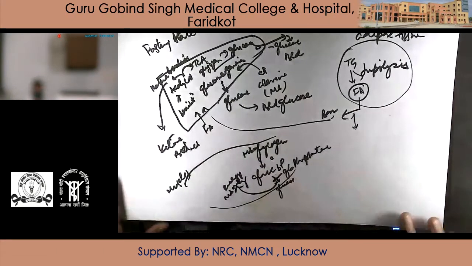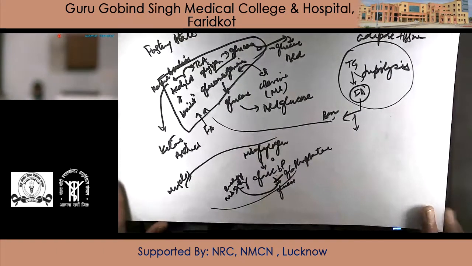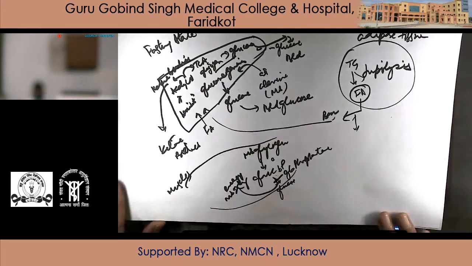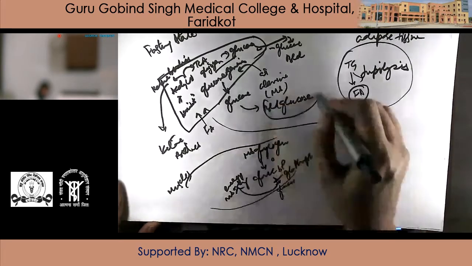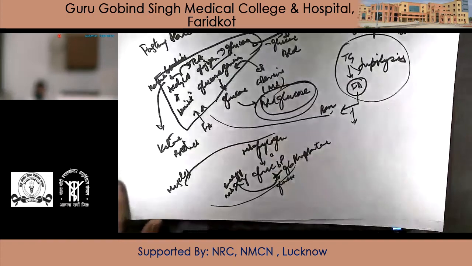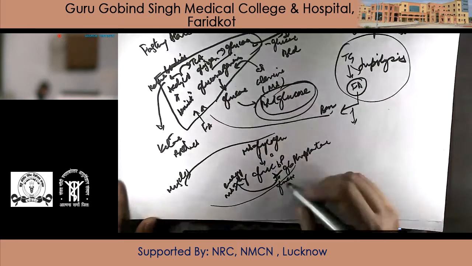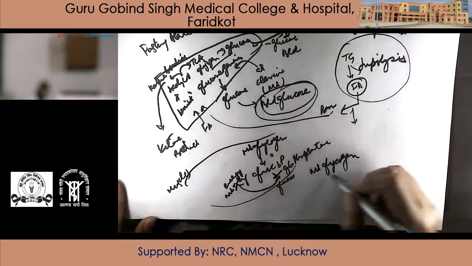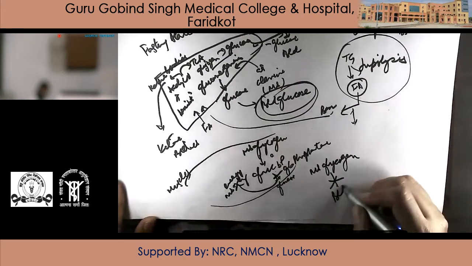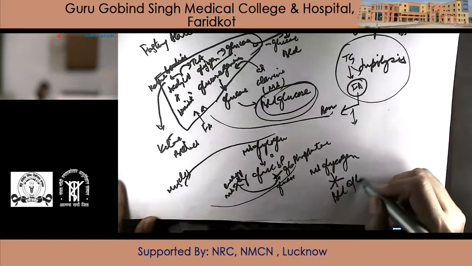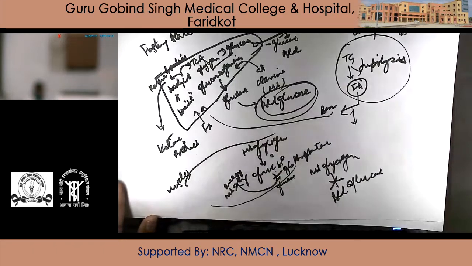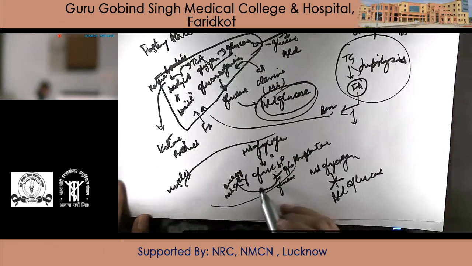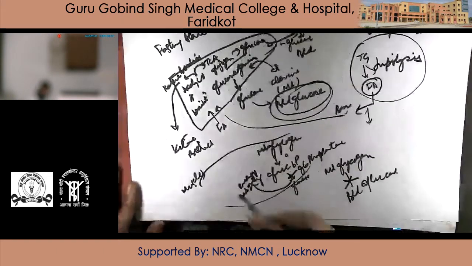This is the major difference between muscle glycogen and liver glycogen. Liver glycogen replenishes blood glucose whenever the need is there, but muscle glycogen never replenishes blood glucose. Rather, it will be utilized for its own activity. The next important thing here is